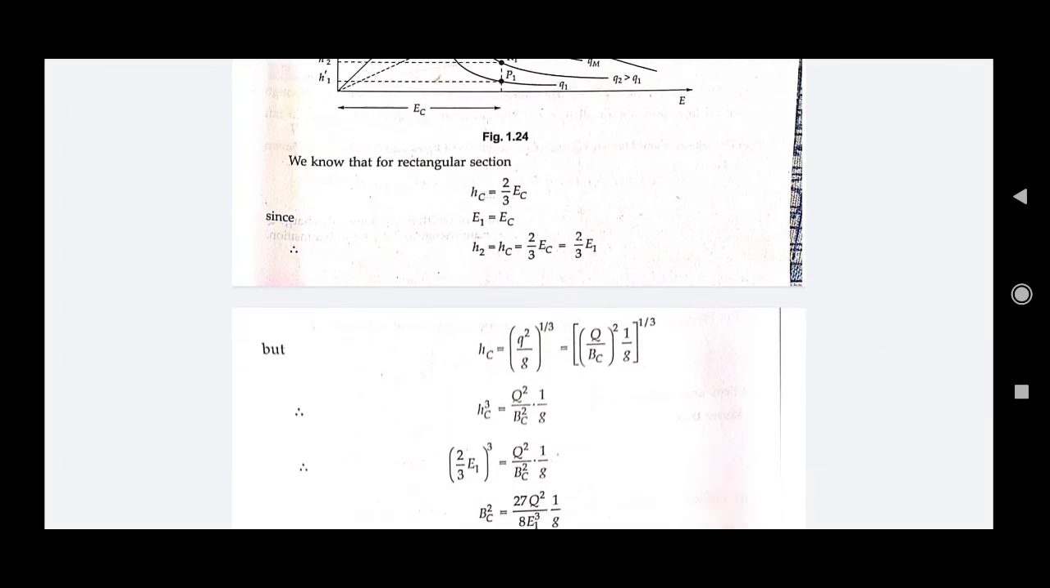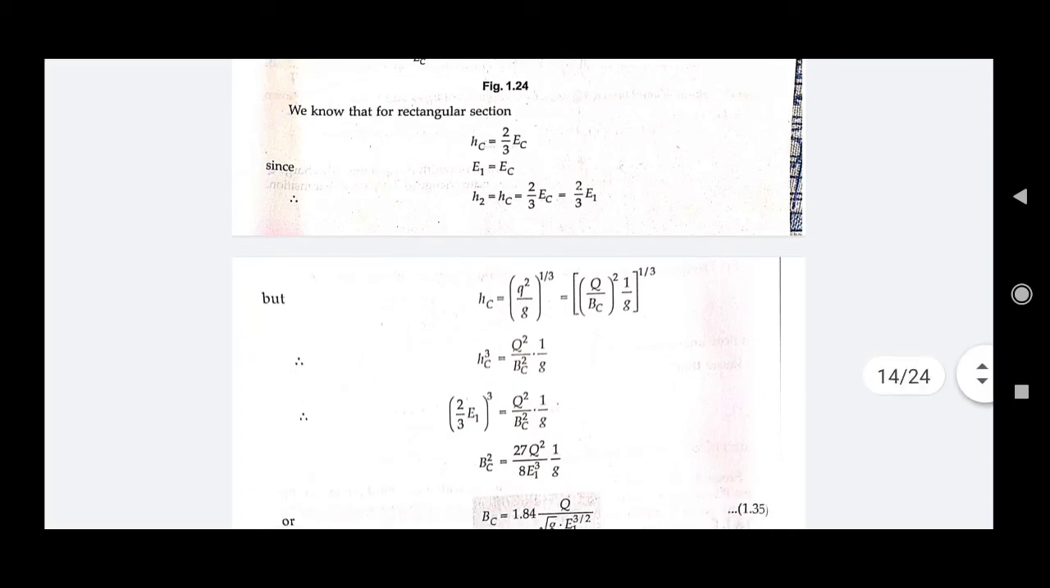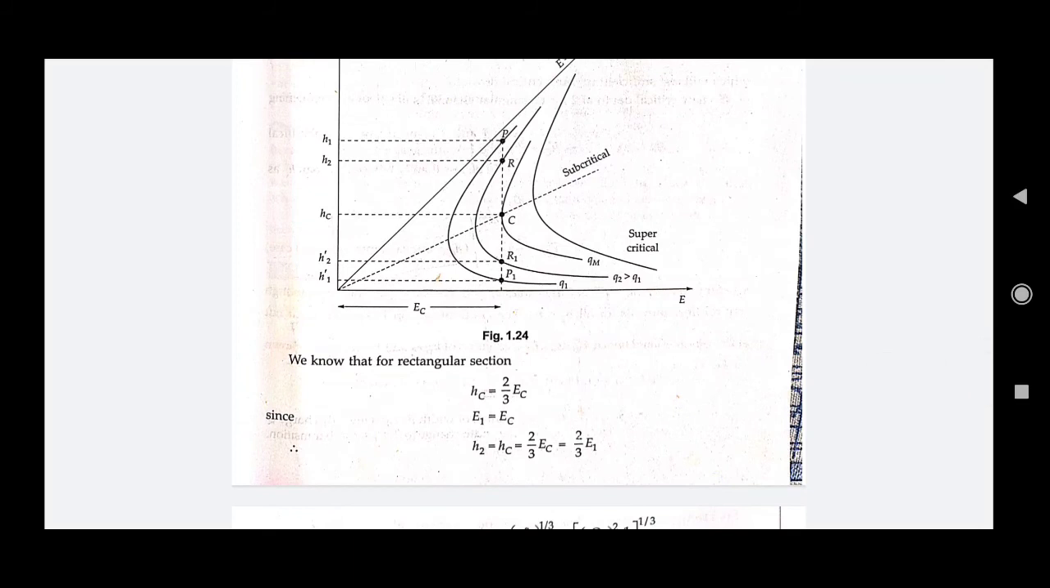But we also know that the critical depth can also be given by (q square by g) to the power 1 by 3, where q is small q, right? Now at the critical point, this q can be written as Q by BC, right? So (Q by BC) whole square into 1 by g, whole to the power 1 by 3. So we can find that HC cube is equal to capital Q square upon BC square into g, right? But we have also calculated the value of HC, that you can see on the bottom of your screen. We have calculated the value of HC as 2 by 3 E1.